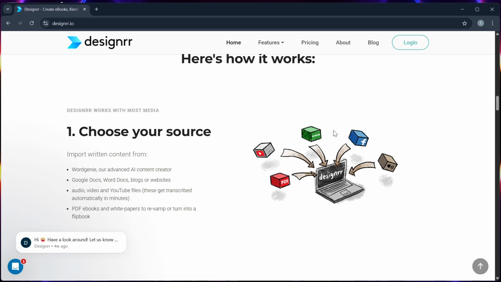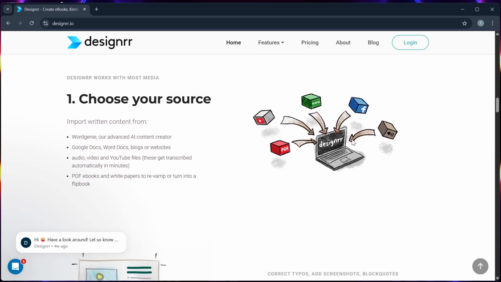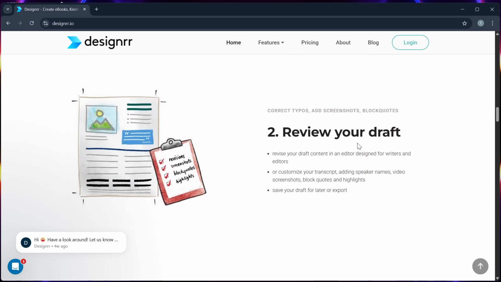Next are the AI and audio features. Designer also includes AI transcription tools and an audio to text converter, very useful for turning podcasts into ebooks. However, the results may vary depending on your audio clarity.